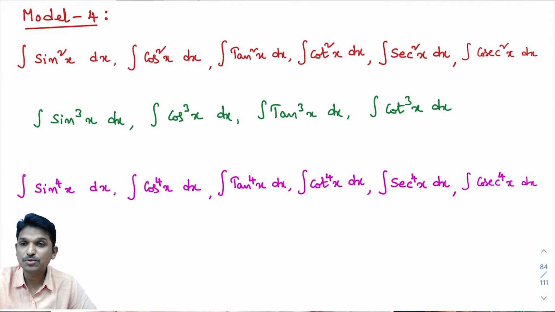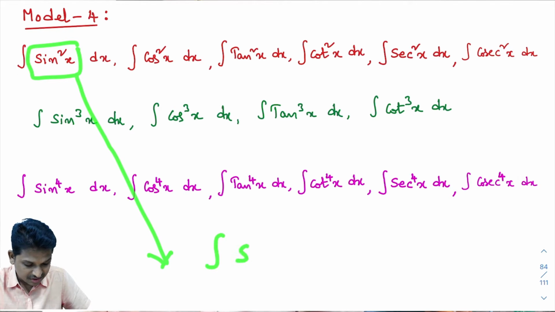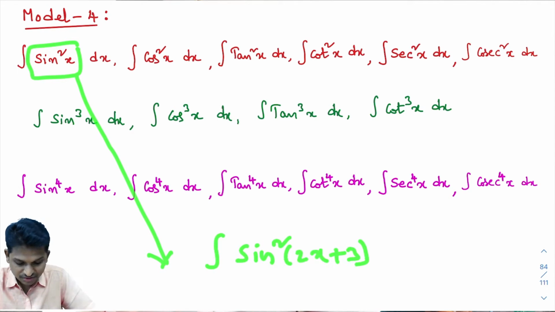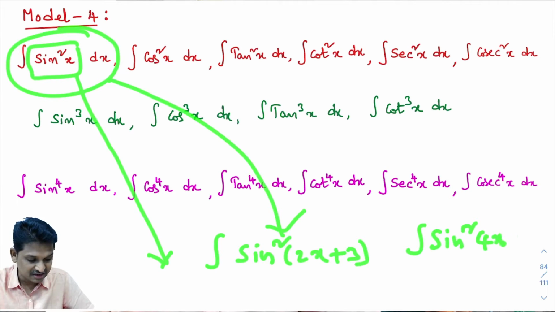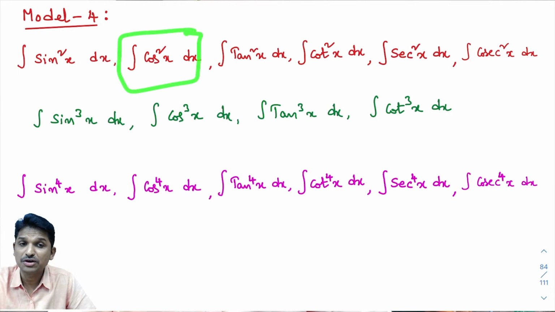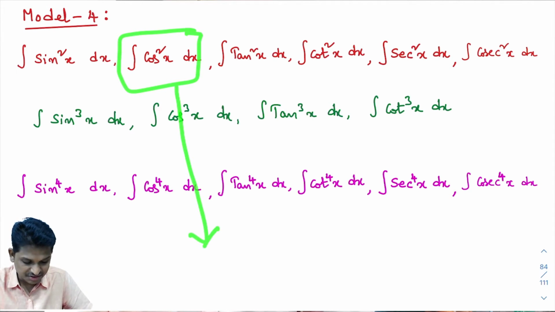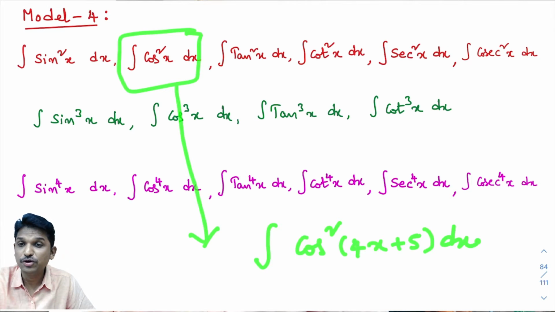In this class, what problems are we going to do? You look here, sin square x is there. In this class, we are going to learn how to calculate integral of sin square 2x plus 3. As you know how to calculate integral of sin square x dx, in the same procedure we will calculate this. Not only this, integral of sin square 4x dx. In the last class, you learned how to calculate integral of cos square x dx. What procedure you followed? By using the same procedure, we can calculate integral of cos square 4x plus 5 dx. So these types of problems we are going to do in this class.